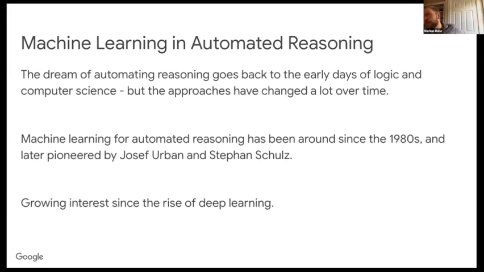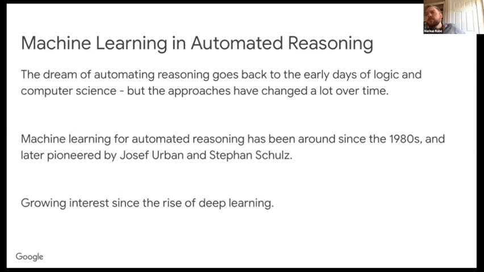The dream of machines that can reason is pretty old. It's certainly not starting only with our project. It has been formulated in different ways by many of the early heroes of computer science. Only fairly recently, maybe since the 2000s, for example, by Stefan Schultz and Josef Urban, machine learning has been actively used for automated reasoning.